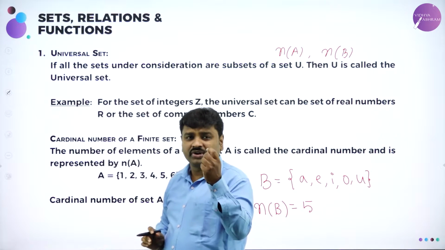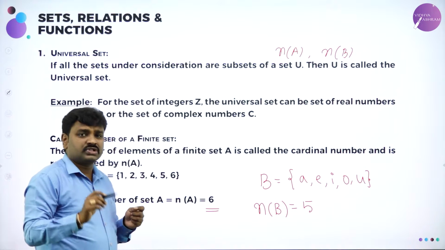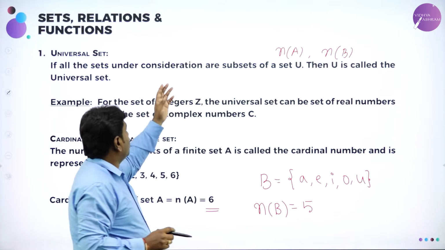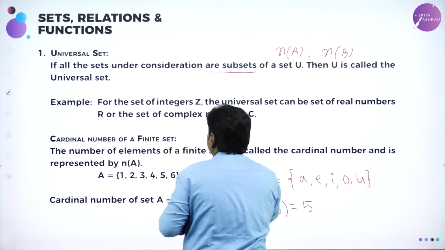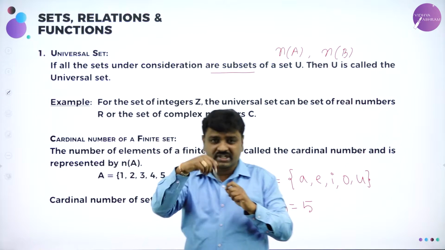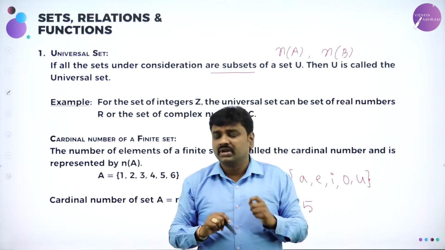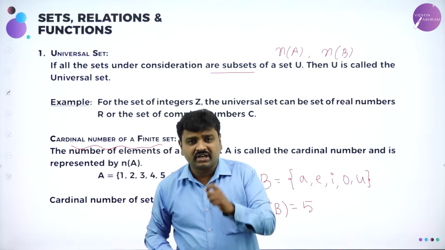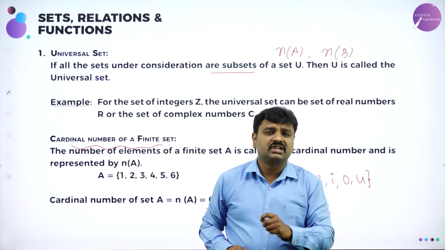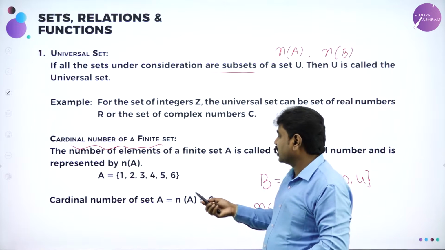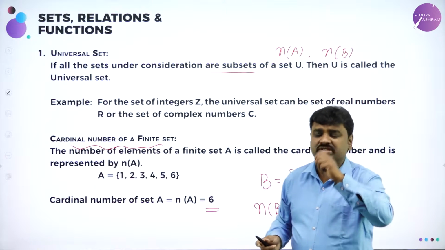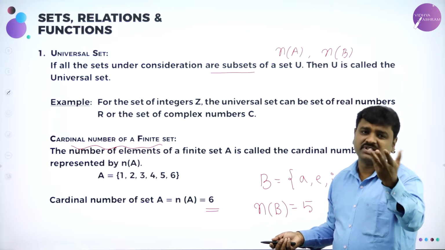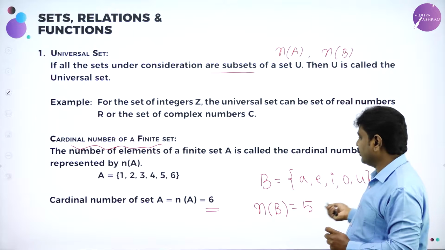So now I hope all of you understood what is universal set. What is universal set? The sets under consideration act as subsets of a set called U. That U is universal set. And then cardinal number. What is cardinal number of a finite set? Cardinal number means number of elements in the given set. Cardinal number of A is denoted as n(A). Cardinal number of B is denoted as n(B). n(B) means what? Number of elements in B. Simple. Here we have 5 elements.